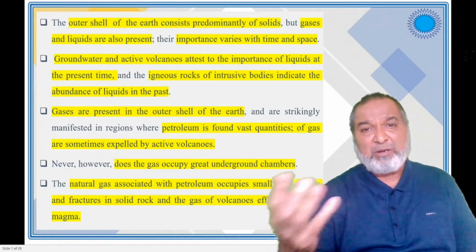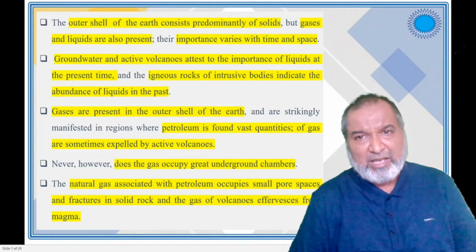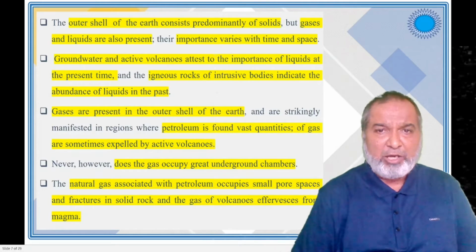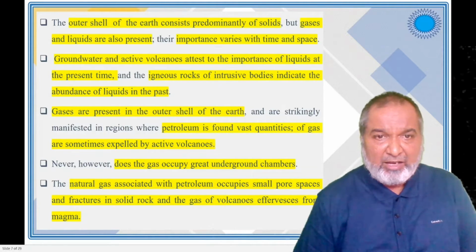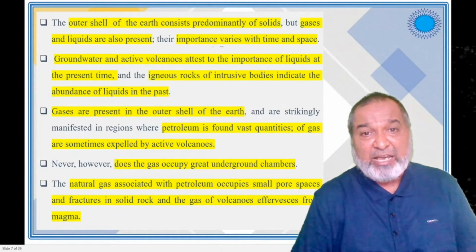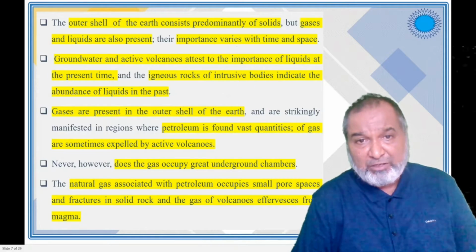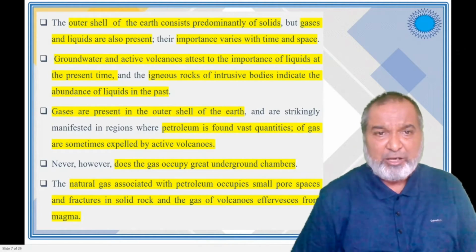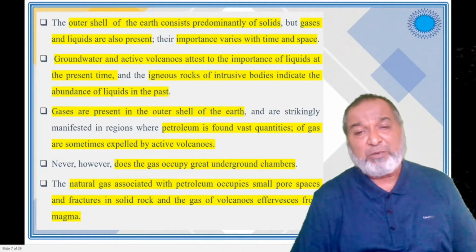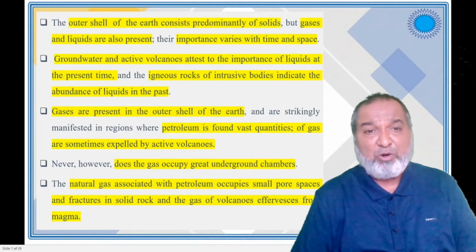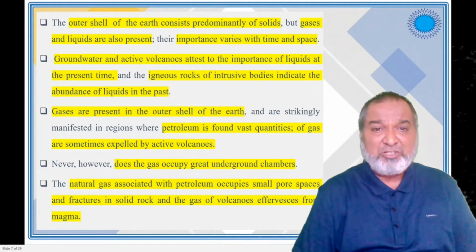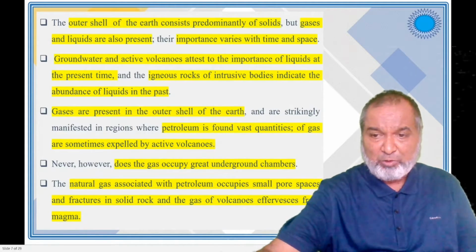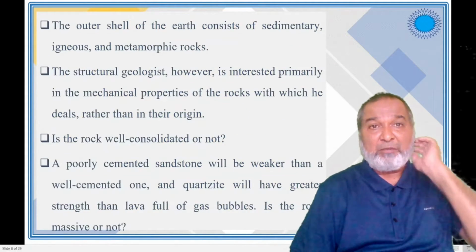Within this, and they are expelled by the active volcanoes. Gases will come out through the active volcanoes also. Does the gas occupy great underground chambers? Never. However, the natural gas associated with petroleum occupies small pore spaces and fractures in the solid rock, and gas comes out volcanically from the magma.